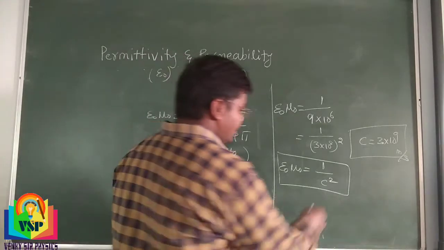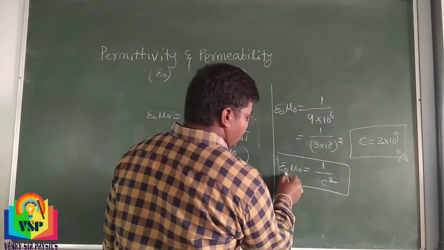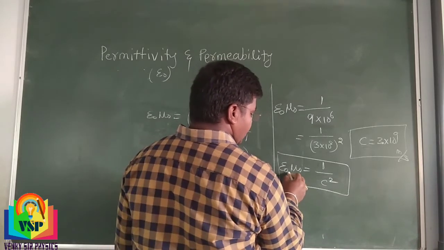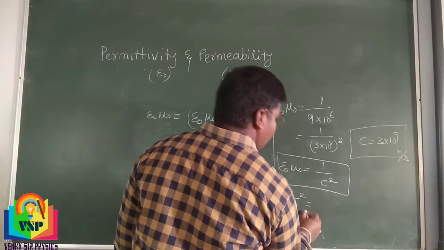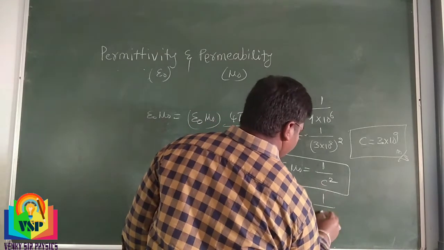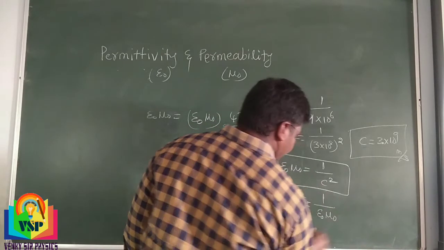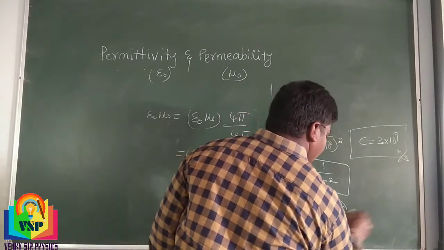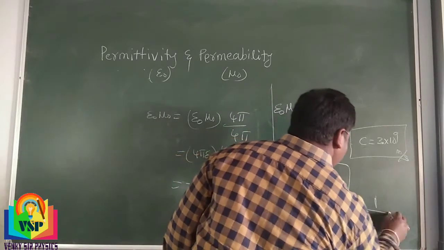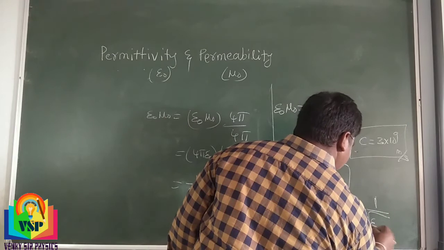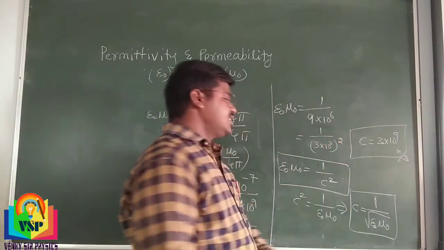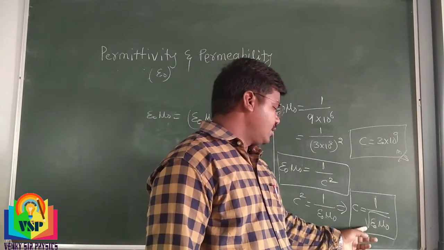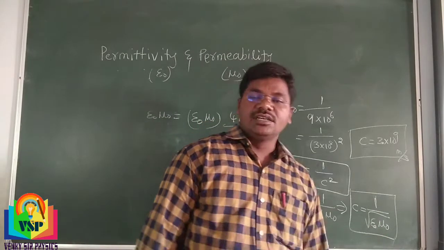So mu naught epsilon naught is equal to 1 by c square. C square is equal to 1 by epsilon naught mu naught. Hence c is equal to 1 by root of epsilon naught mu naught.